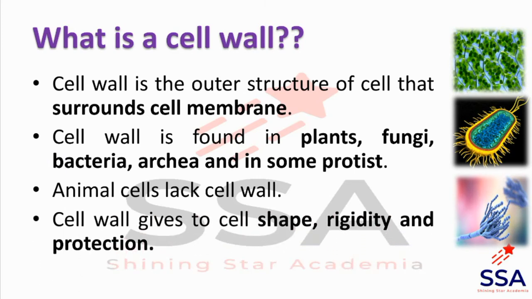Cell wall gives cell shape, rigidity and protection. For example, in plant cell, it provides mechanical support to the cell, while in bacteria, it protects the bacterial cell from osmotic lysis. Osmotic lysis means when excess or extra water enters into the cell cytoplasm. So it prevents the bursting or lysis of the cell by excess water or by osmotic lysis.